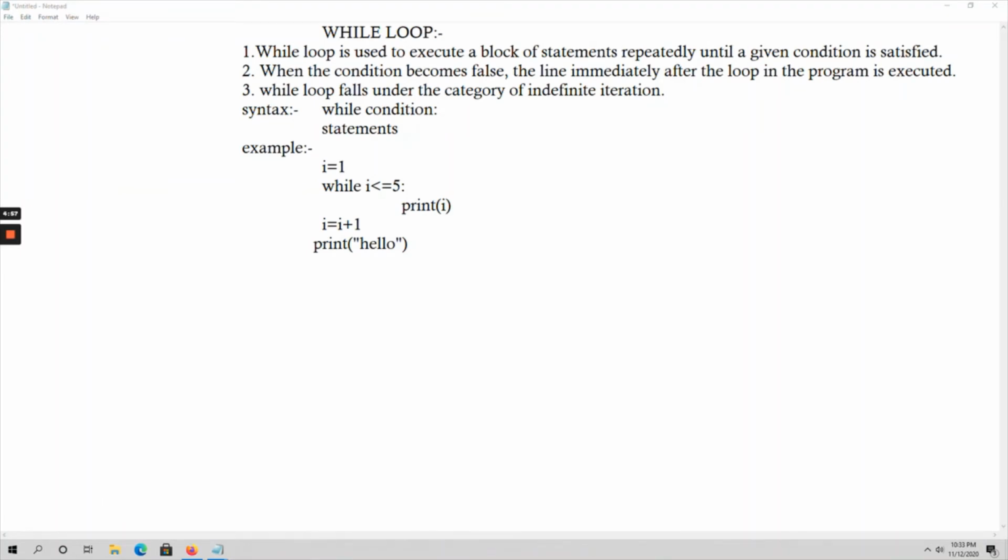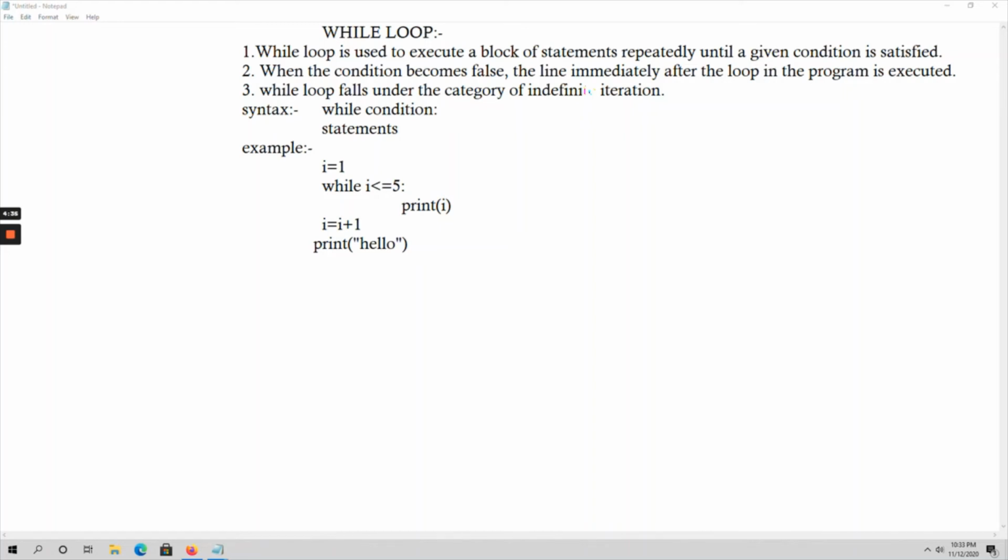Now let's talk about the while loop. While loop is used to execute a block of statements repeatedly until a given condition is satisfied. When the condition becomes false, the line immediately after the loop in the program is executed. Okay, so while loop falls under the category of indefinite iteration.